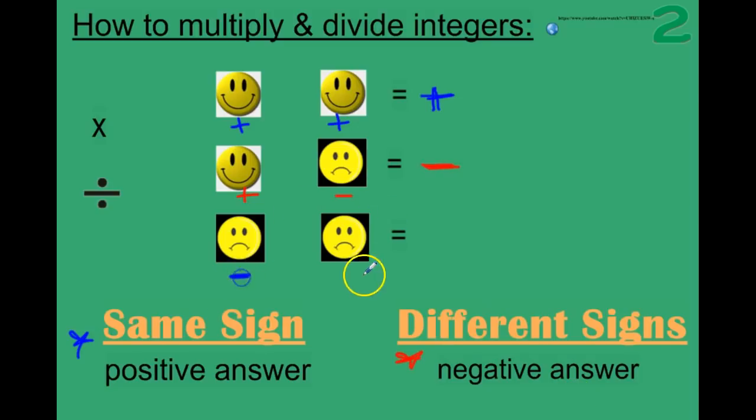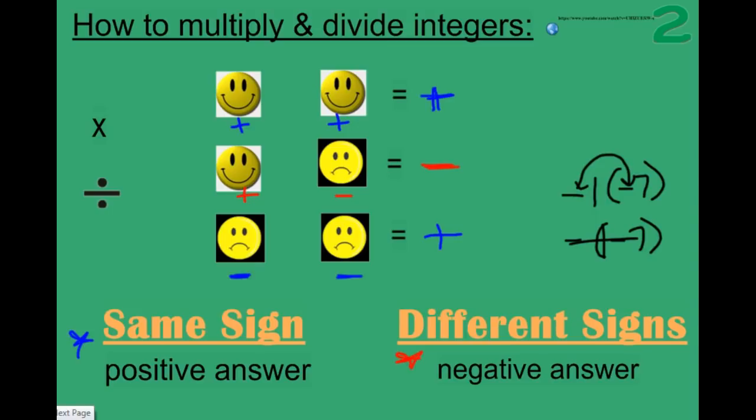If we have 2 grumpy people, 2 negatives, they're going to get along because they feel the same way. I don't like that it's raining outside today. I don't like that it's raining outside today either. They're going to get along. So your answer is going to be a positive. That's why when we have said the opposite of a negative number becomes a positive, which is because this is really a negative 1 times a negative 7. A negative times a negative makes a positive. So those are our rules for multiplying and dividing integers.